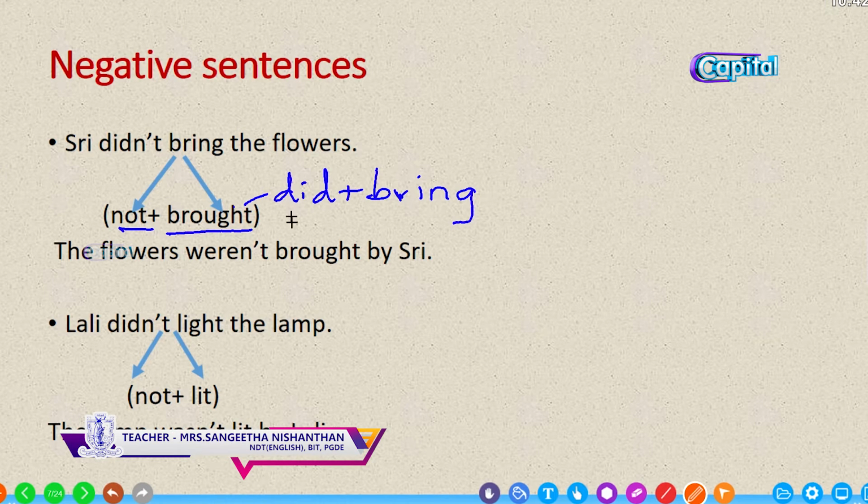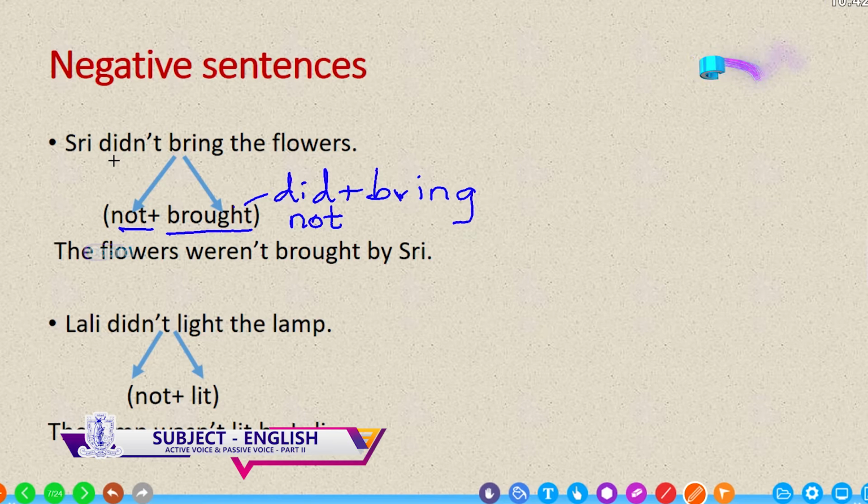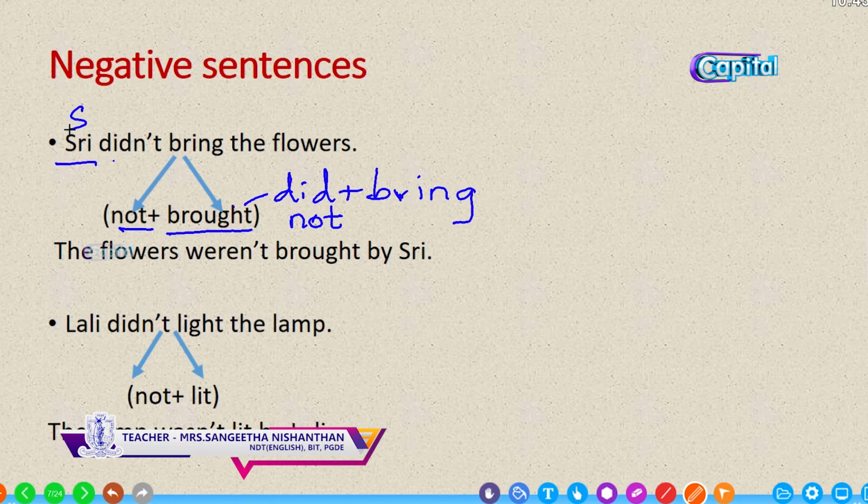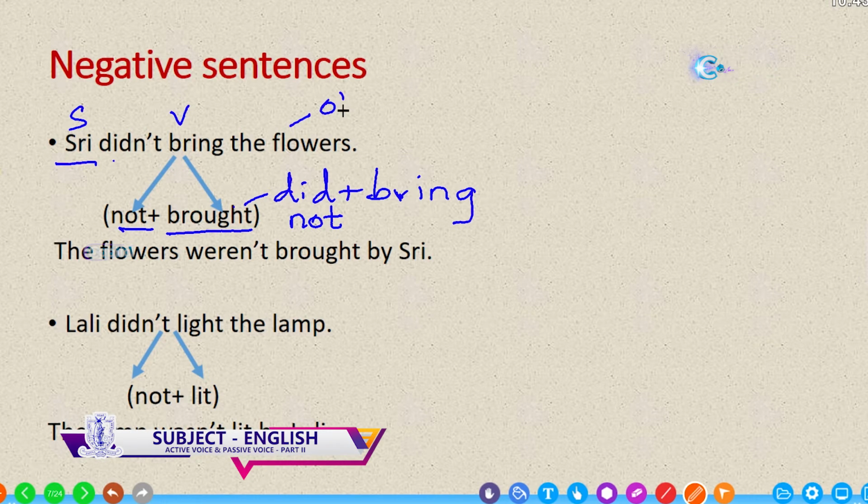So we add the not with did and made this sentence. Sri didn't bring the flowers. Who? The subject is Sri. What didn't he do? Didn't bring. So this is a verb. What didn't he bring is the flowers. So this is the object.